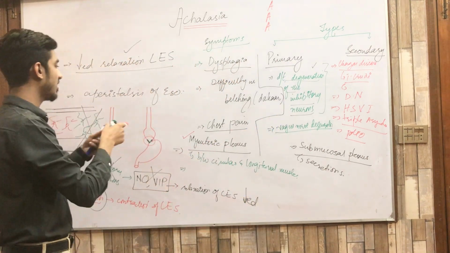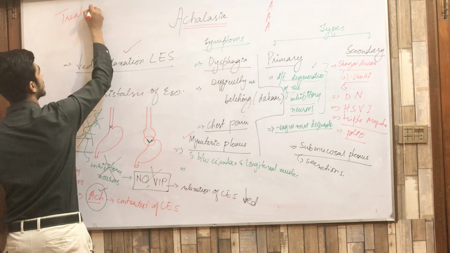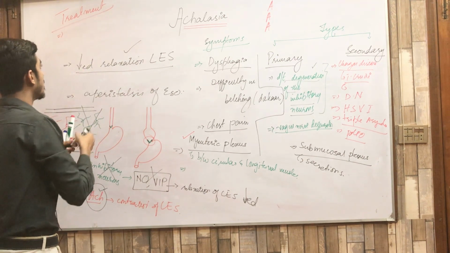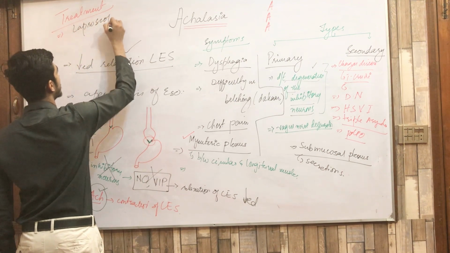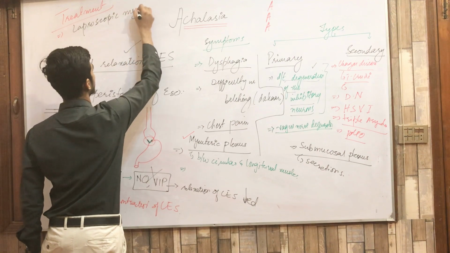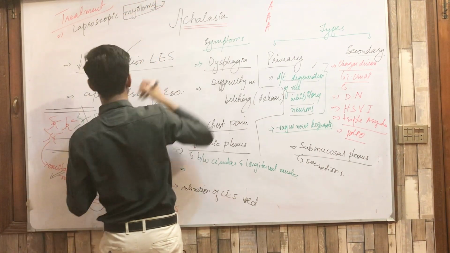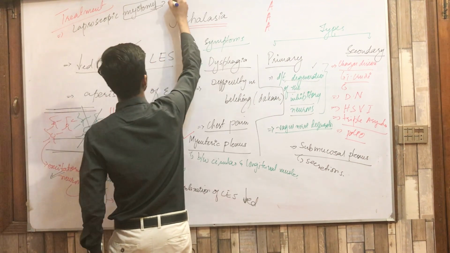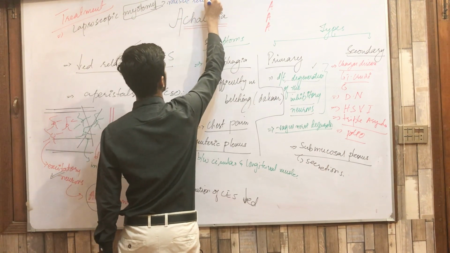Now the last thing, that is the treatment of this disease. Treatment is also easy. Number first is the laparoscopic myotomy. As its name indicates, myotomy means removal of the muscle.